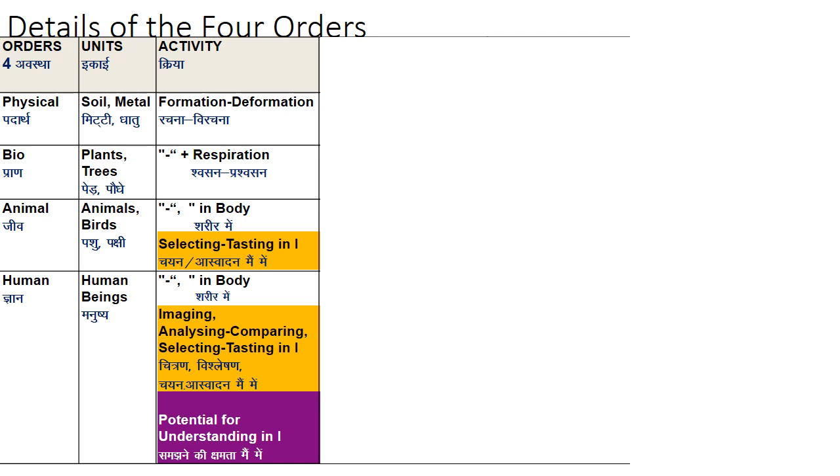Let us come to human. What is the activity done by human? So they also form, deform. So life and death is there. They respire. Yes, we all respire, right? Then we have a body, we carry the body. And what is the speciality of it? Yes, we will be having a selecting and tasting quality. We have choices, means we select it. What type of food today we want to have, we select it. We are selecting and we are tasting it. Not only food, what type of dress, attire I want to wear, that also we decide, we select and we taste it.